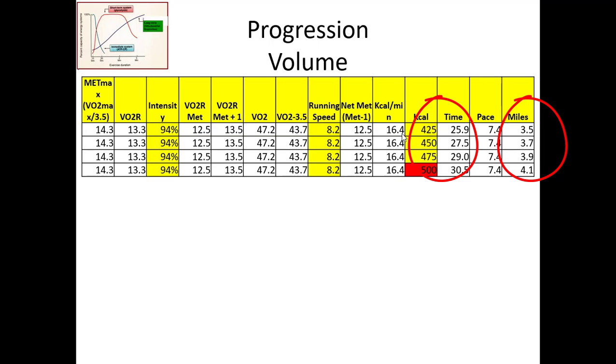So time increases, mile increases, because it's the same speed. Same speed, and because kilocalories increase, the mile increases. So to increase exercise intensity to reach 400 kilocalories, that was 8.2. So the optimal speed for this person is 8.2 miles per hour, and we increase kilocalories, and right now it's 475.